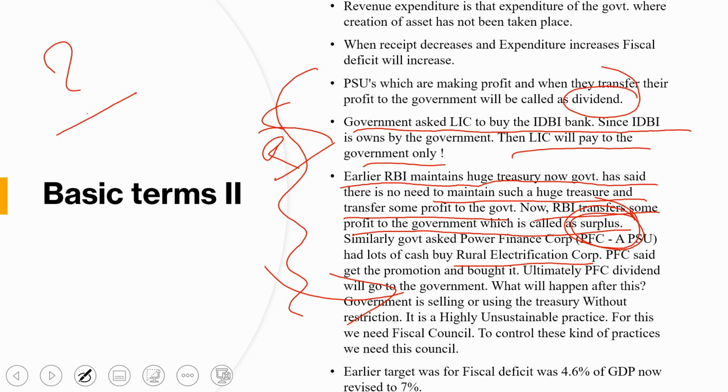So what will happen in the future if unfavorable circumstances come, like a dangerous situation such as COVID? After COVID, we don't know what will happen. So who will regulate it? Who checks the government and says no, you should not take money from the RBI? If you are taking this money, issues will be generated because of selling assets, because of buying assets, because of asking PSUs to join with other PSUs.